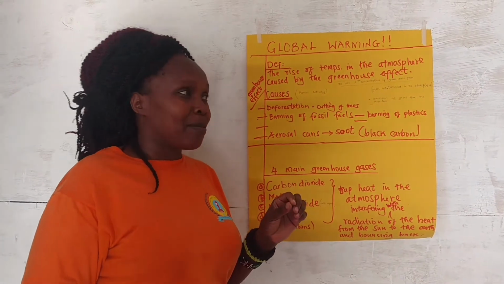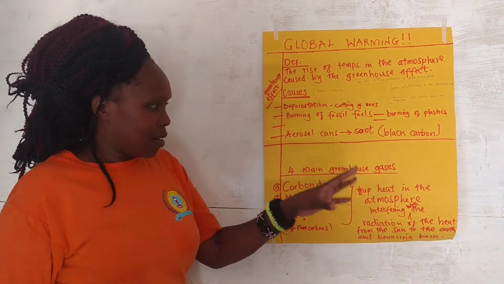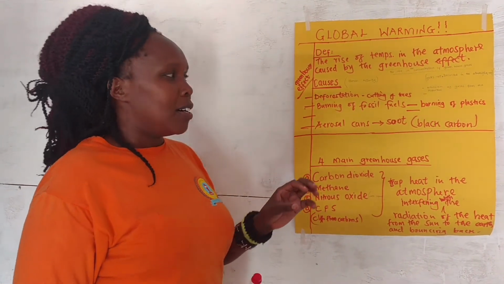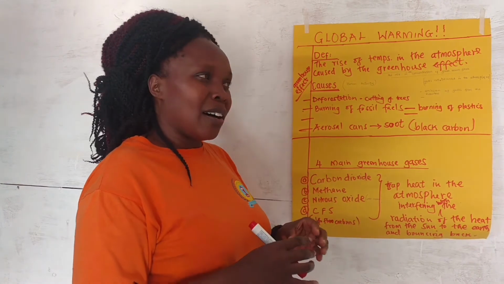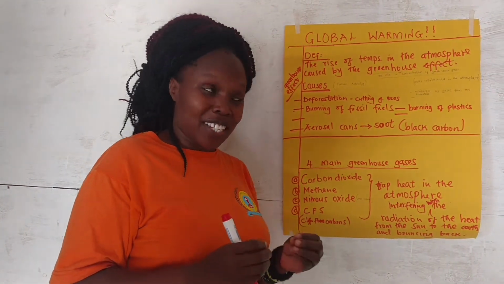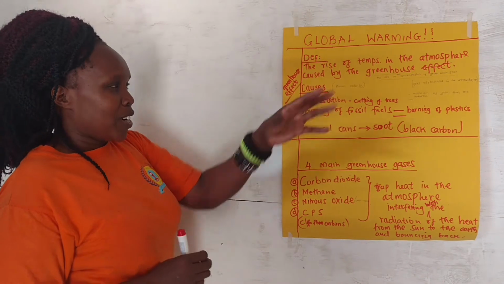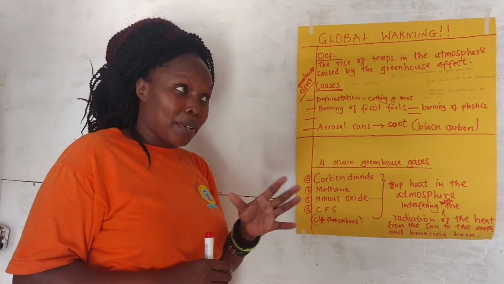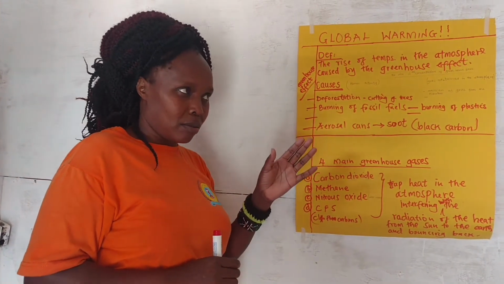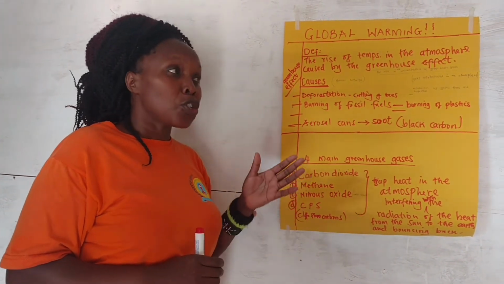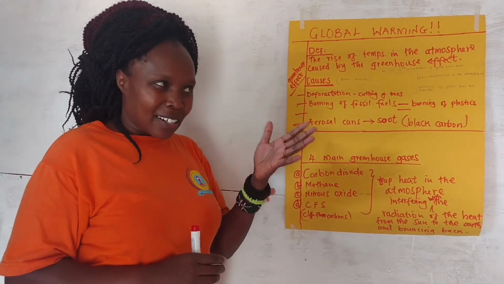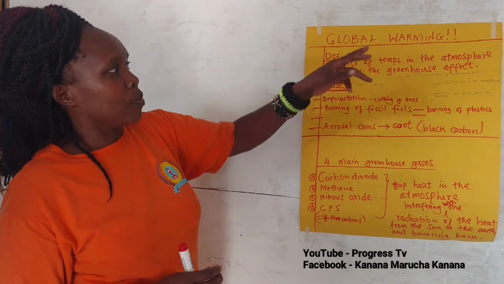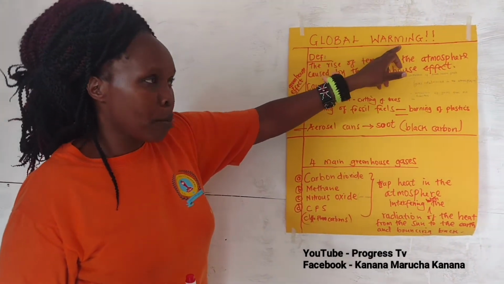When we get that, the cycle of radiation from the sun has been interfered with, it comes along with many negative effects. For example, it can cause the rise in temperature. That's why you hear most of the people talking about climate change. And now it takes us back to our topic, global warming.